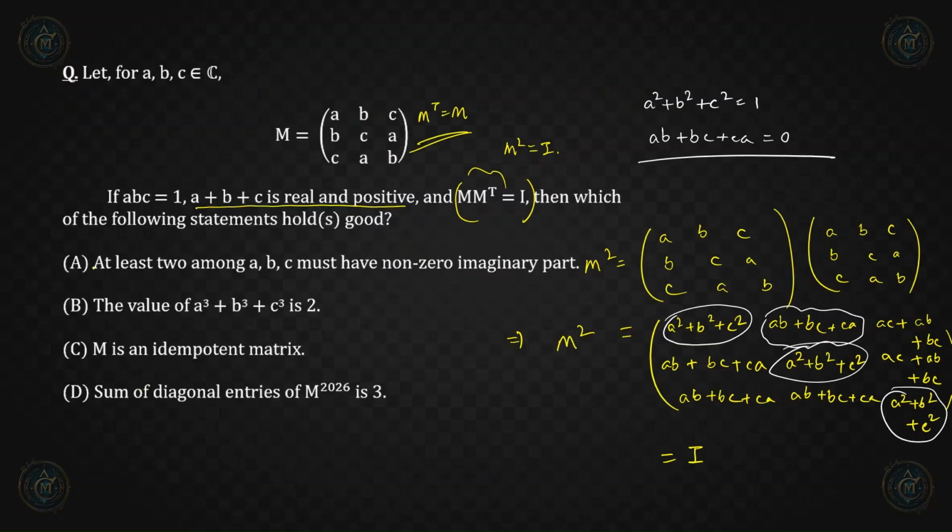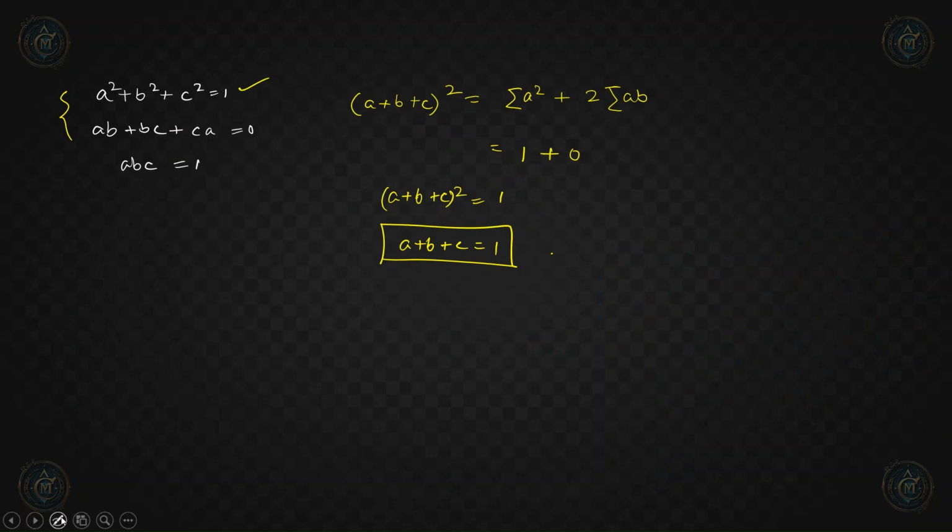Now how to comment on this statement: at least 2 among a, b, c must have non-zero imaginary part or not. For this we can have a different approach. If we look into the information that we already have, we know the sum of these three numbers. Then we have the product of the three numbers known.